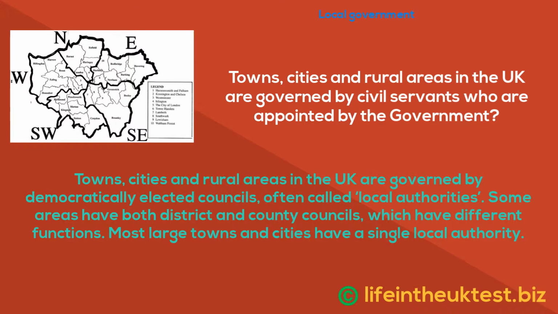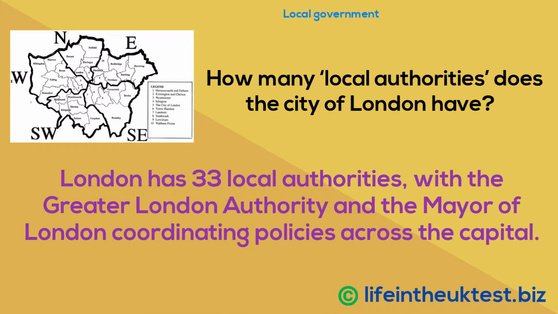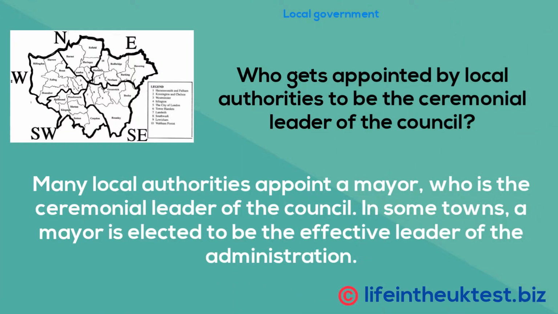Towns, cities and rural areas in the UK are governed by democratically elected councils, often called local authorities. Some areas have both district and county councils, which have different functions. Most large towns and cities have a single local authority. London has 33 local authorities, with the Greater London Authority and the Mayor of London coordinating policies across the capital. Many local authorities appoint a mayor, who is the ceremonial leader of the council. In some towns, a mayor is elected to be the effective leader of the administration.